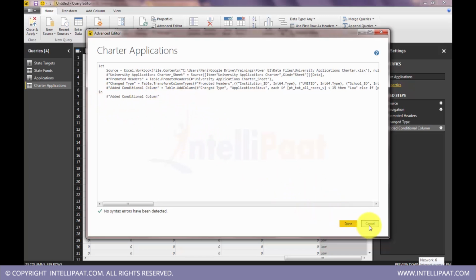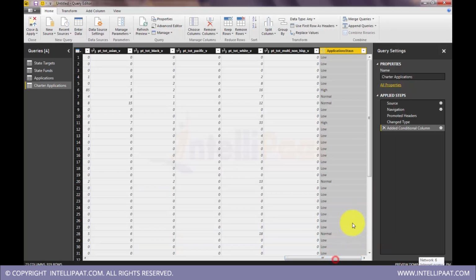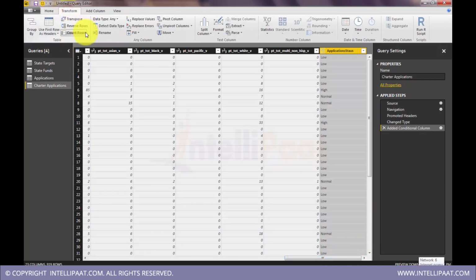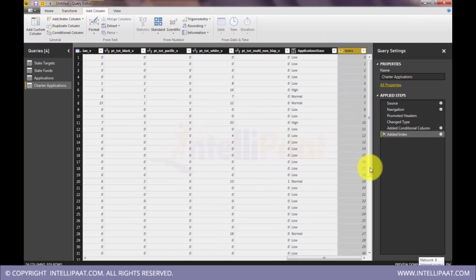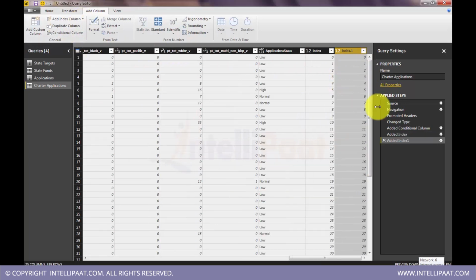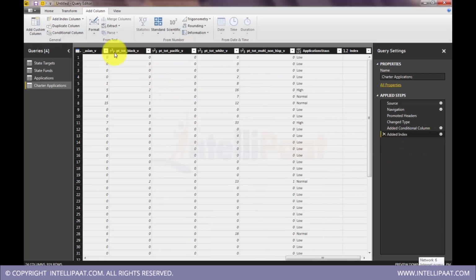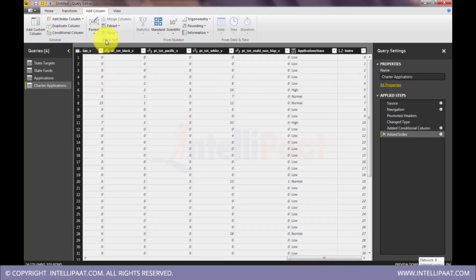Okay, we have other columns. Most of the time we may want to have one unique identifier for each row. If there are any duplicates, we want to generate a unique identifier. That is nothing but an index column. Index, you can start it from 0 or 1 or any value that we want, and a unique key will be generated for each row. Sometimes it will be very handy.